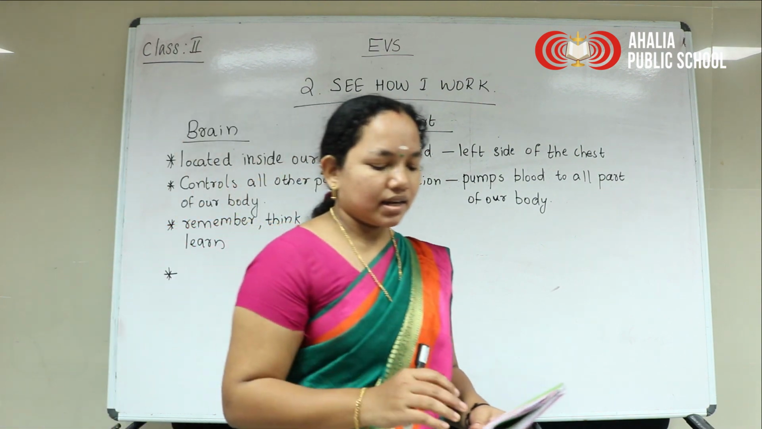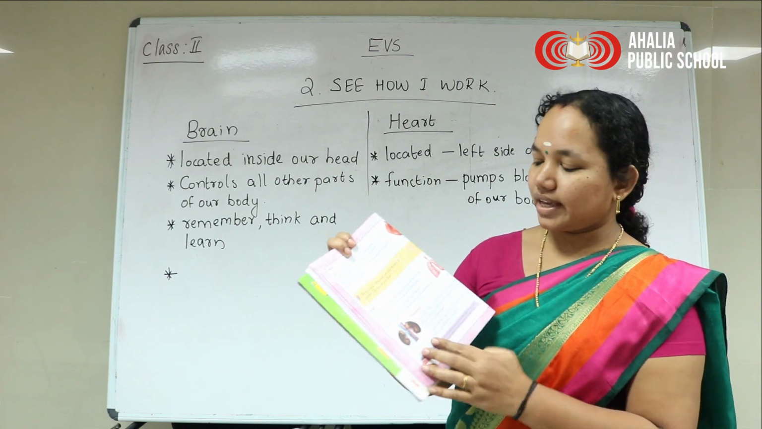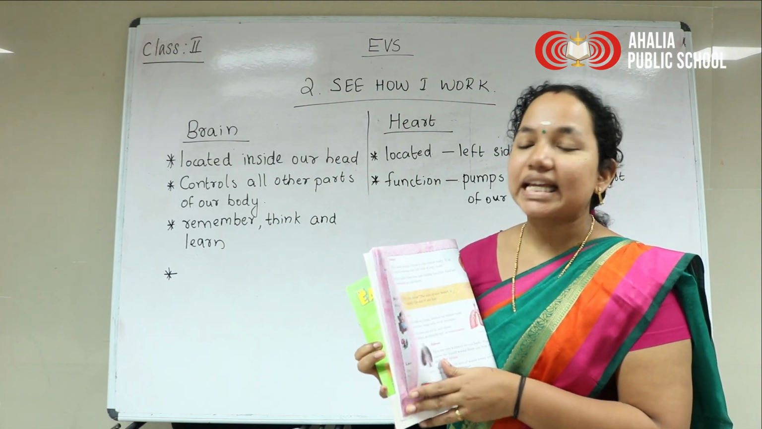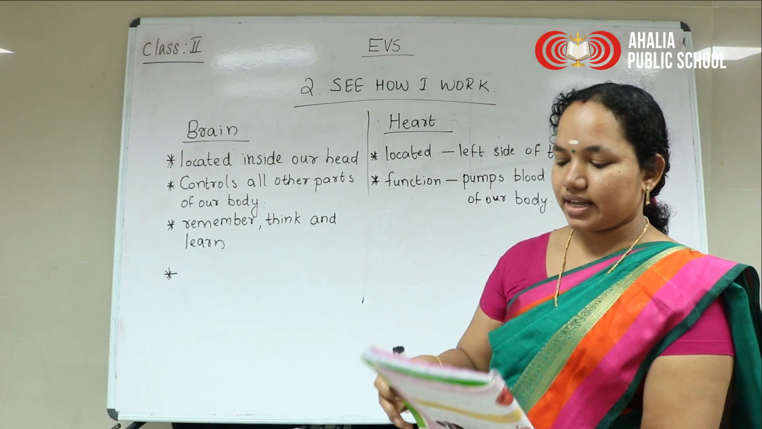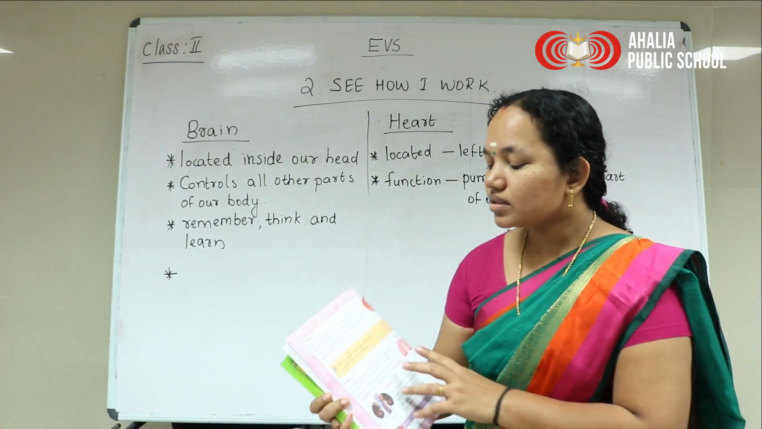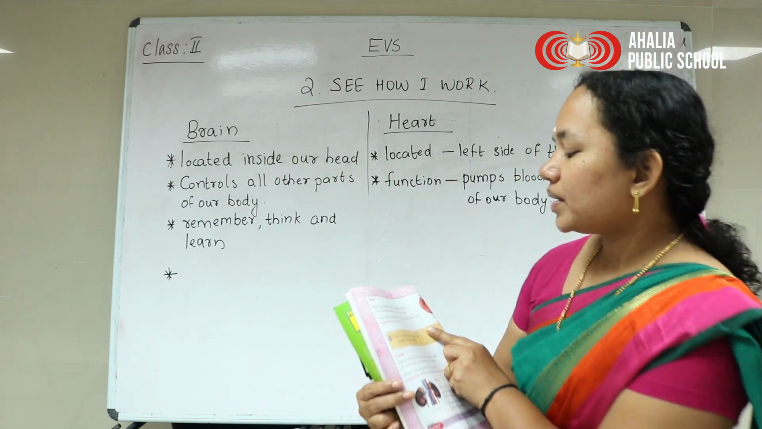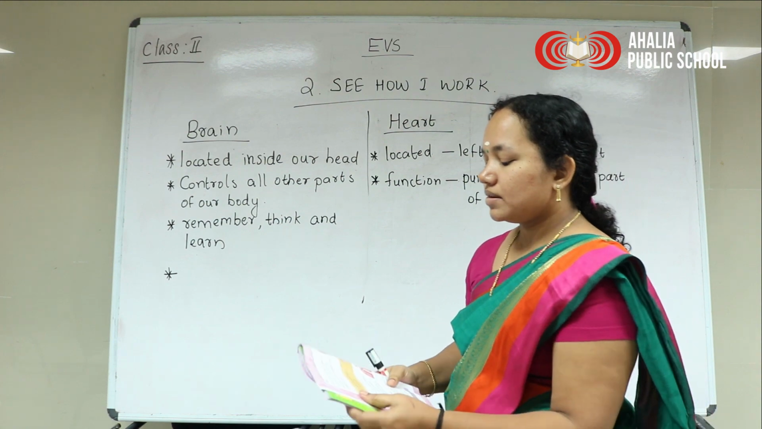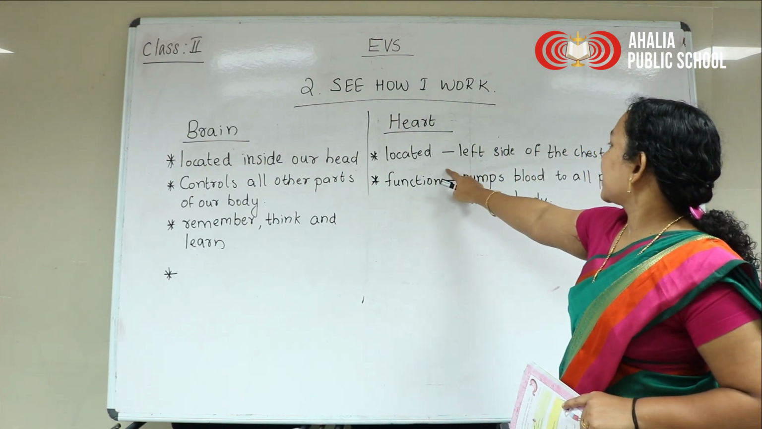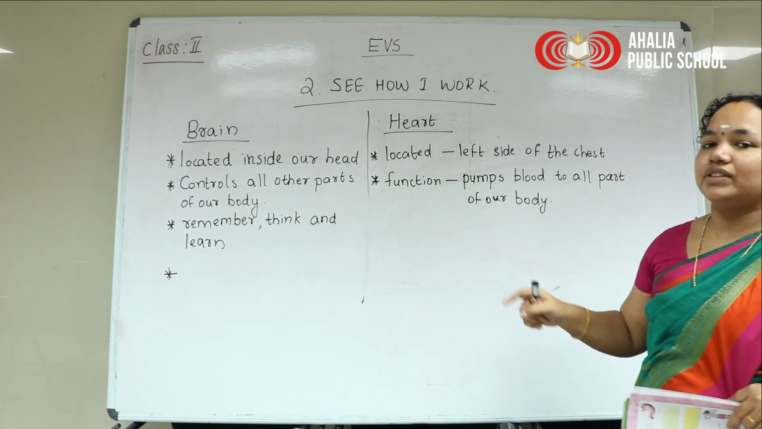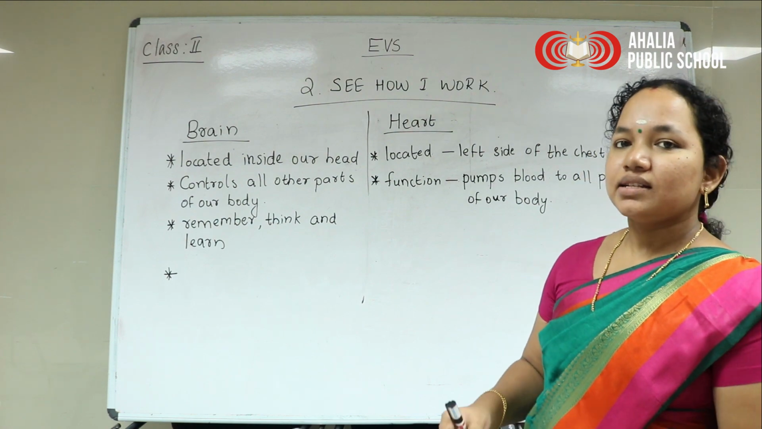Here the heart pumps. The pictures of all the internal organs are given in your content book, pages 9, 10, 11. So here this is the heart. The heart pumps blood to the whole body and it is located at the left side of the chest.